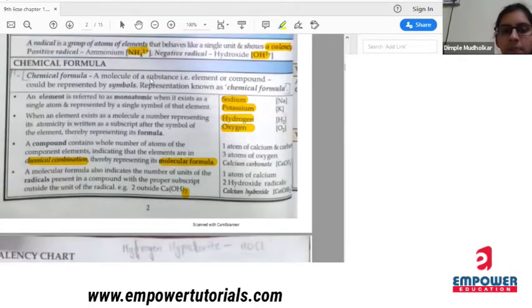So a chemical formula: an element or compound can be represented by symbols, and this representation is known as a chemical formula. Means if I write water, its formula is H2 and O. So H2O is my chemical formula for water.